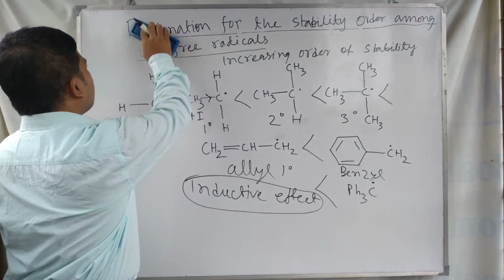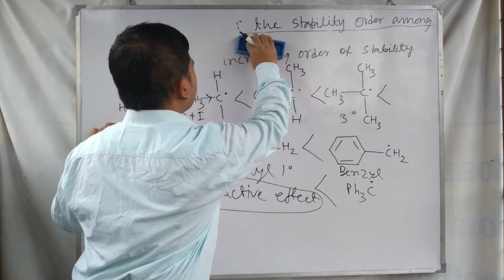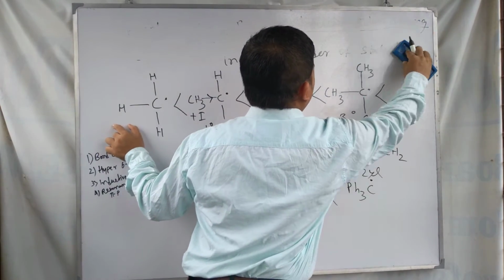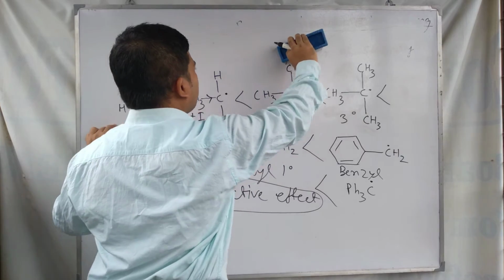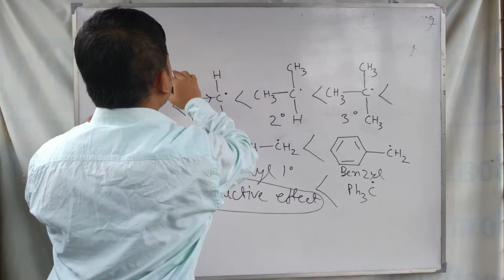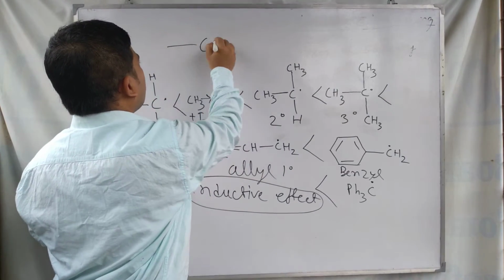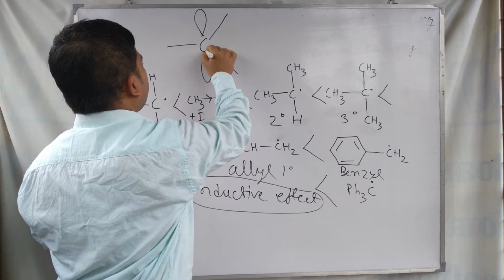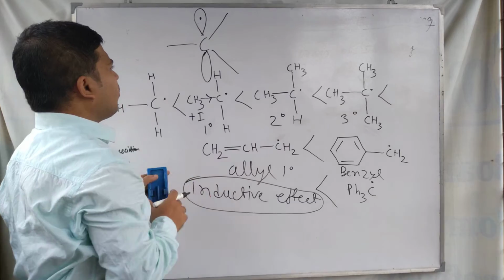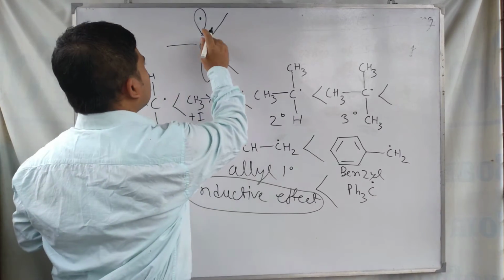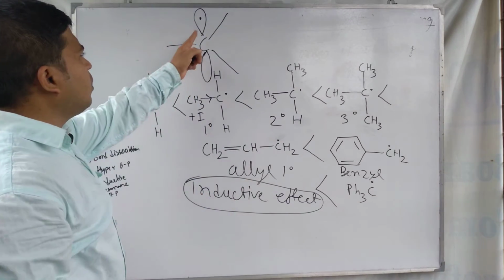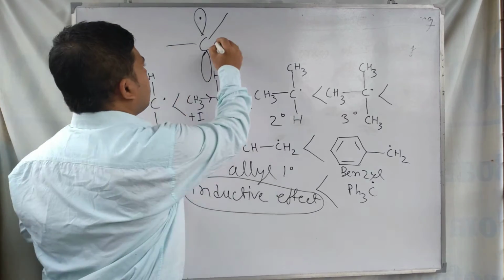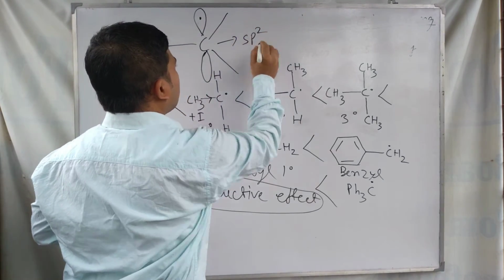In the orbital picture of the free radical, the carbon is sp2 hybridized.